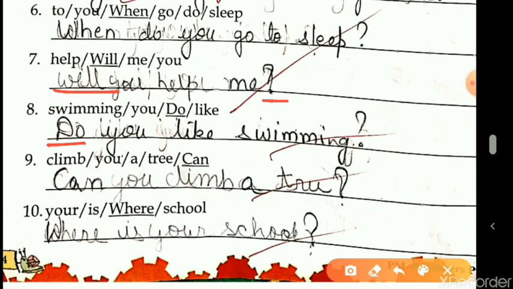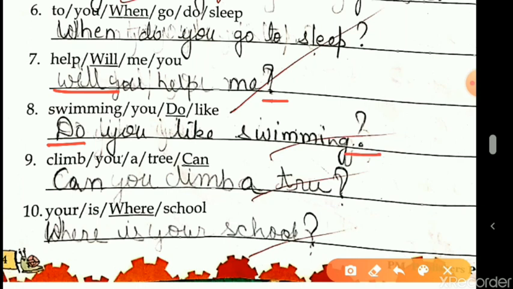Next one, swimming. Swimming, you do like. Do you like swimming? Again 4 words. So starting with the question word do, then the subject, then the verb. So do you like swimming? You're asking and then you're ending with a question mark.